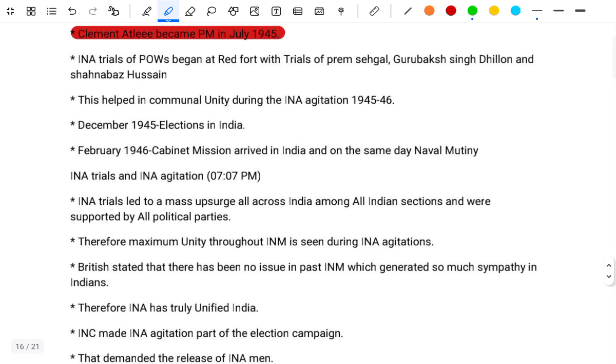Clement Attlee became the PM in July 1945. The INA trials of the POWs began at the Red Fort, with the trials of Prem Sehgal, Gurbaksh Singh Dhillon and Shahnawaz Khan. This helped communal unity during the INA agitation, 1945 to 46.